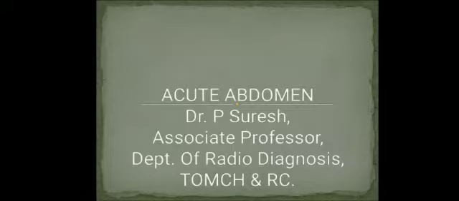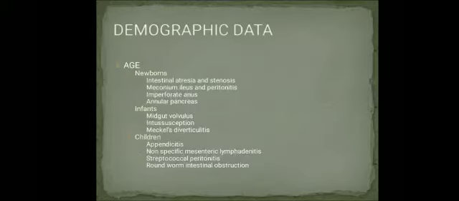Today I'll be taking the class on acute abdomen, the radiological features of a patient presenting with acute abdomen. First of all, we have to see the demographic data, because different conditions present at different age groups. For example, in newborns there are different conditions, in infants there are different conditions, and in children there are different conditions.